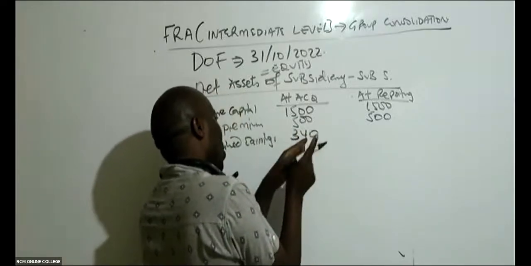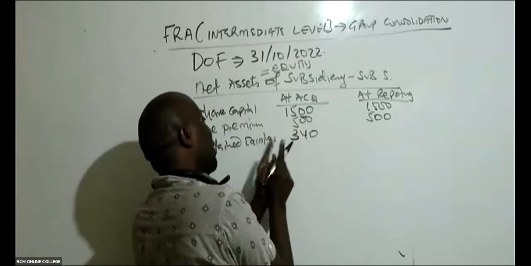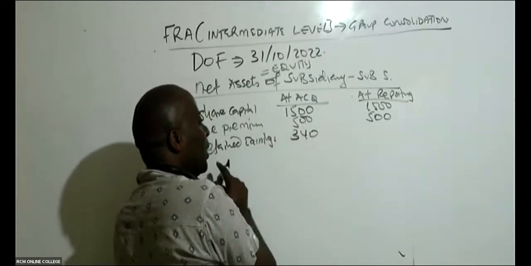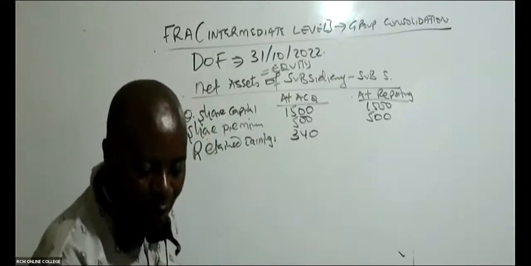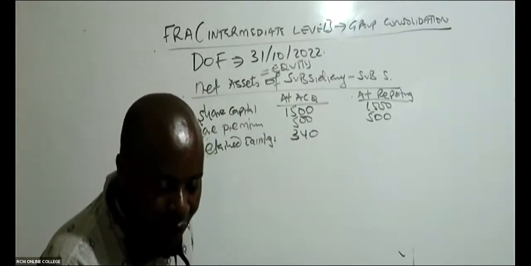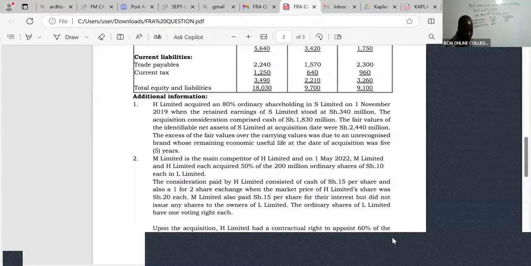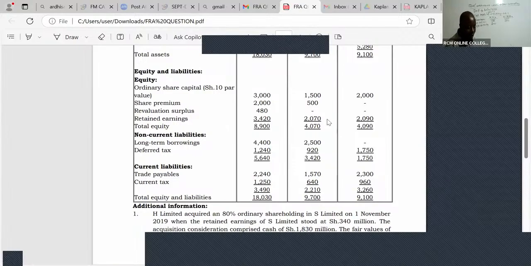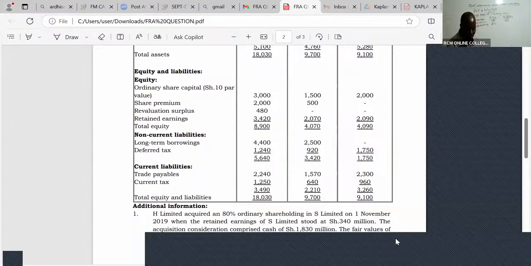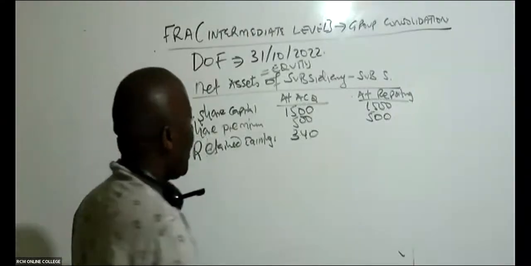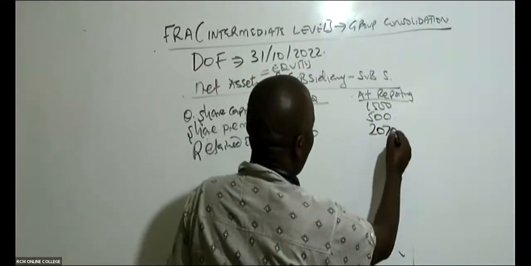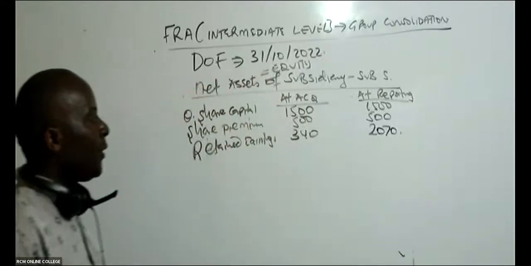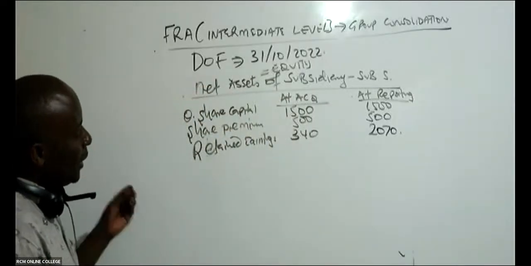And then we have retained earnings of S on the statement of financial position at reporting. Has the examiner given me the retained earnings at reporting? Yes, we are told here that retained earnings for S at reporting is 2070. So retained earnings at reporting is 2070. And then I'll remember the other net asset.